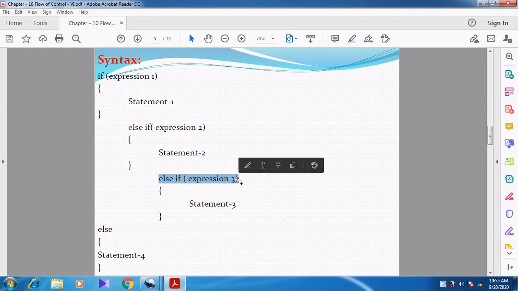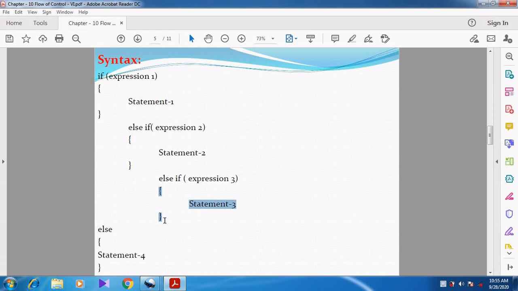In this else part, they are checking another condition, else if expression 3. If expression 3 is true, we execute statement 3, and then we come out.